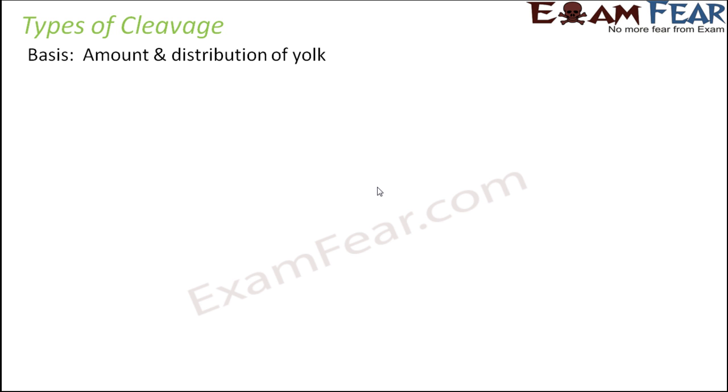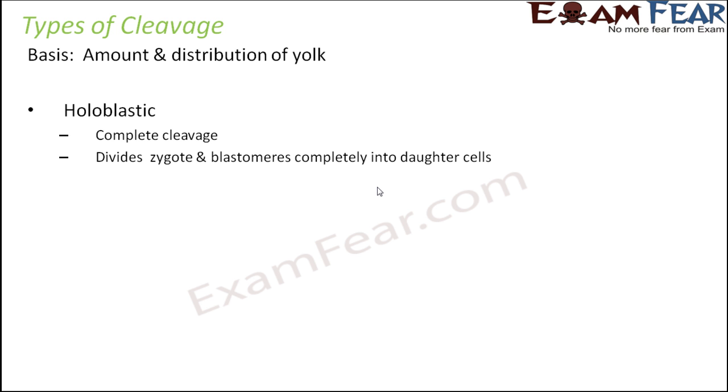Like anything which is very strong, it is very difficult to break, but something which is weak is very easy to break. The same concept applies here. Yolk is very bulky, like a very strong person, so it's difficult to break it. It's difficult for cleavage to happen through the yolk. So depending upon where the yolk is present inside the cell, we decide from where the cleavage will happen. Now you understand how the type of yolk impacts the type of cleavage, because wherever the yolk is present, cleavage cannot take place. Let us have a look at the types of cleavage. The first type is holoblastic cleavage.